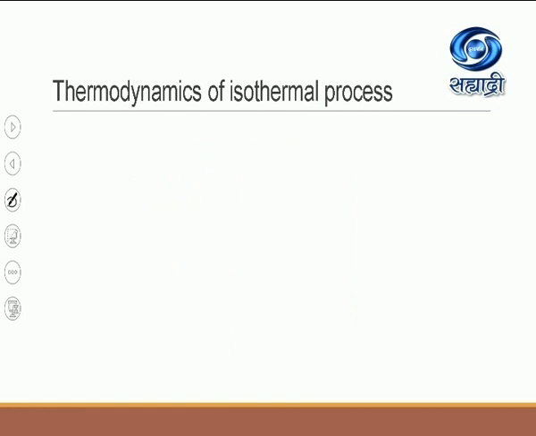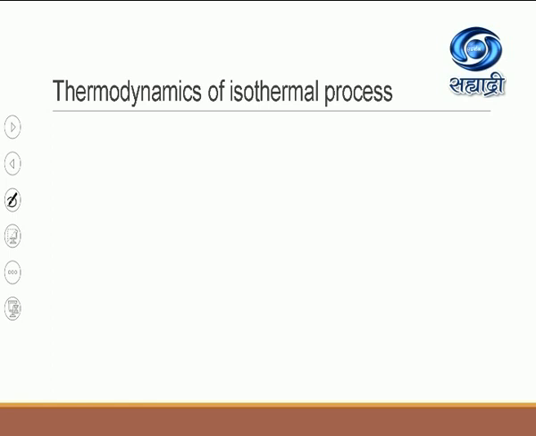Okay. Now, after this, remember today I have taken the isothermal process, and for all 4 processes which we will study later on, remember we have to do the thermodynamics of each and every process. So means exactly what we are doing. Here we have to apply first law of thermodynamics.